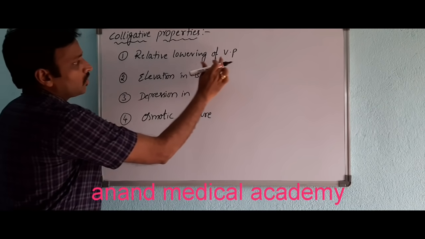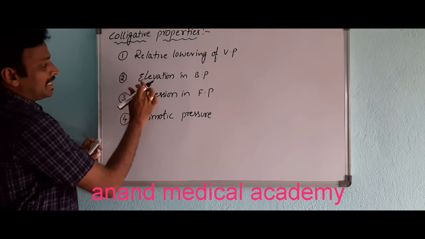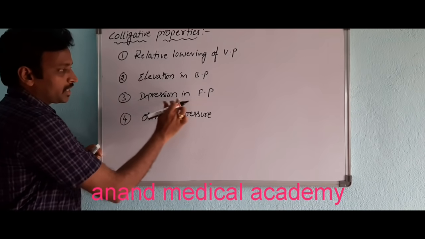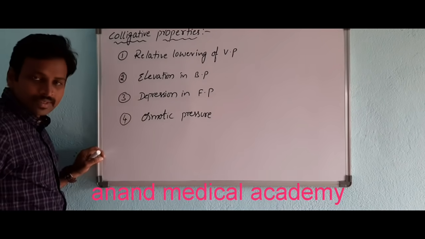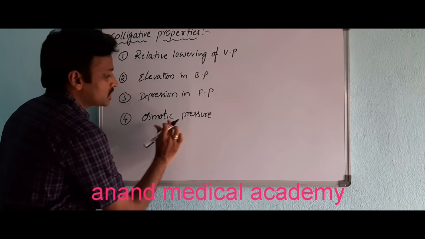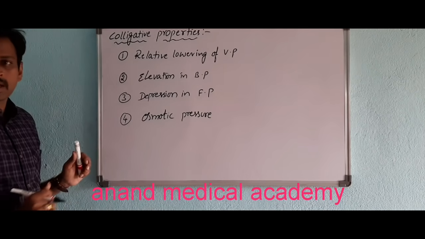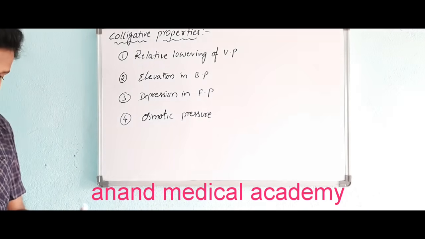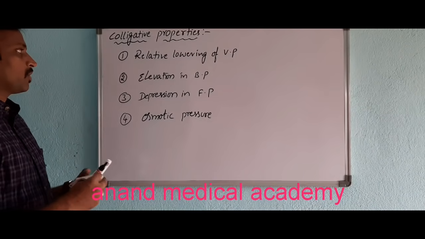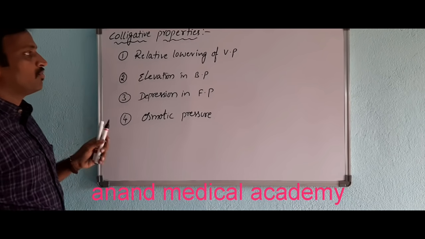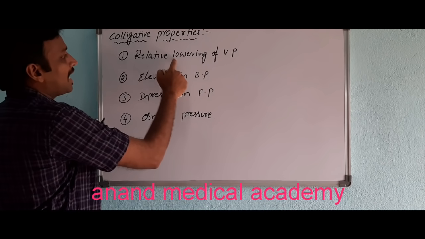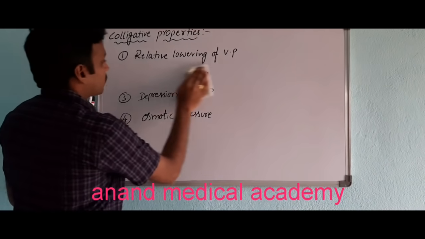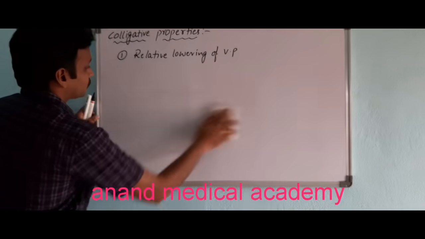One is the relative lowering of vapor pressure, the second one is elevation in boiling point, the third one is depression in freezing point, and the fourth one is osmotic pressure. Correct. So one by one we have to discuss them now, starting with relative lowering of vapor pressure, which we call RLVP. Let's see one by one.